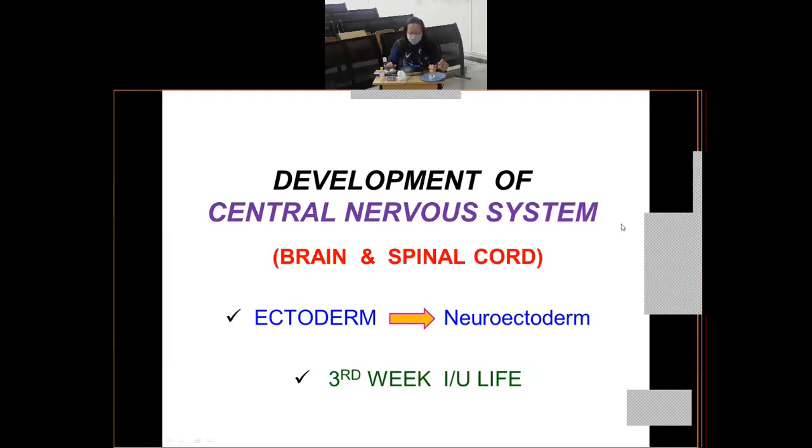The cells of the neural plate form the neuroectoderm. So let us be more precise. You'll say that the CNS develops from neuroectoderm, and your neuroectoderm is in turn derived from ectoderm. Clear? From which germinal layer? From ectoderm. And what is neuroectoderm? Neuroectoderm are the epithelial cells of the neural plate.